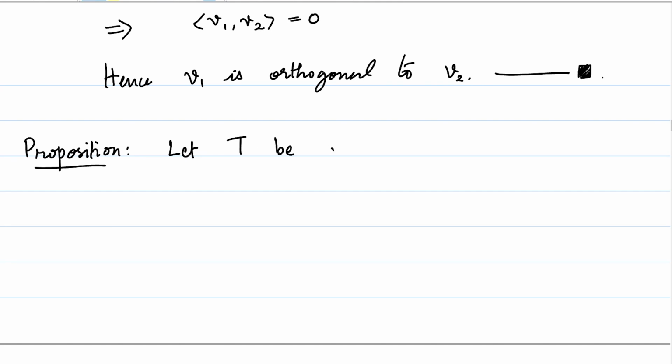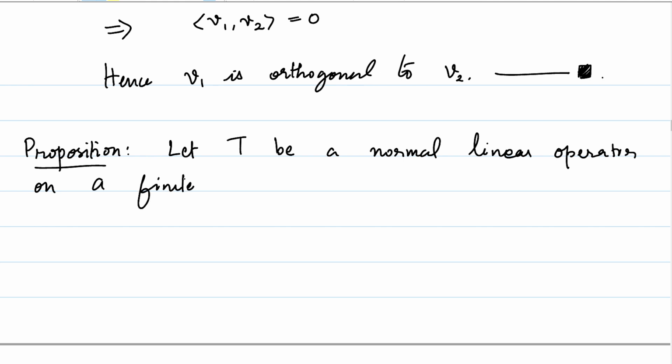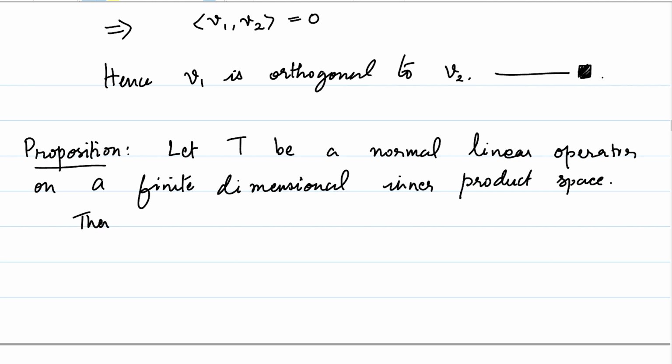Right. So what next? Let T be a normal linear operator on a finite dimensional inner product space. Then the length of T star V is equal to the length of TV for all V in capital V.